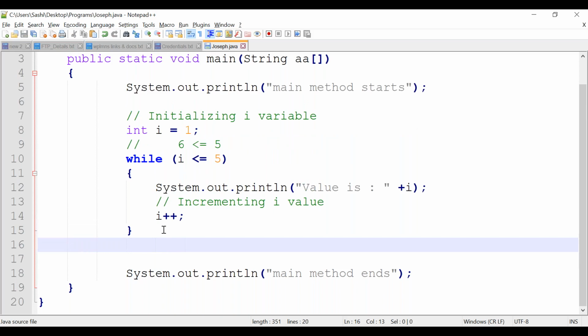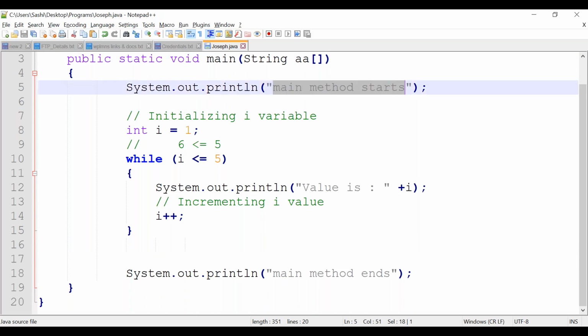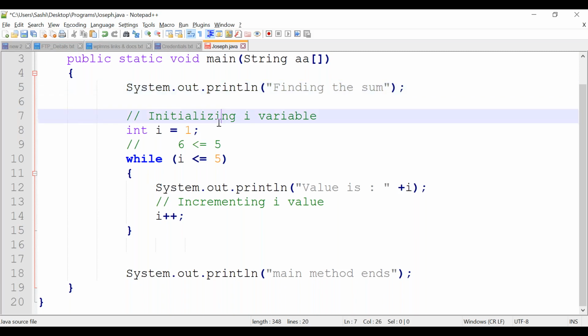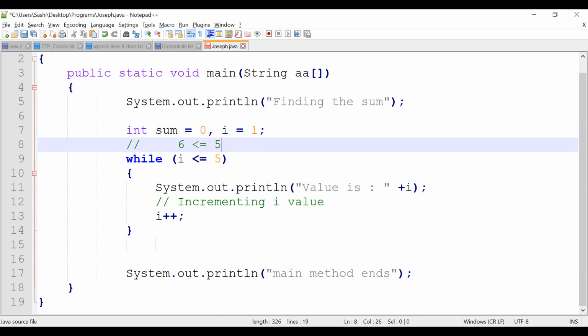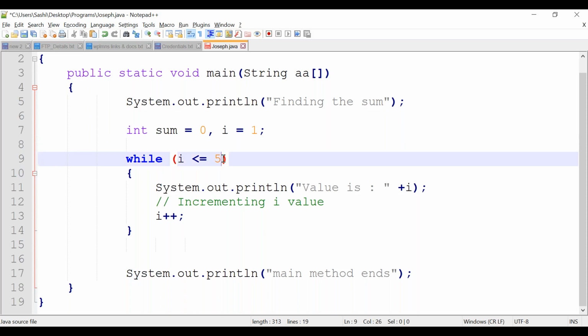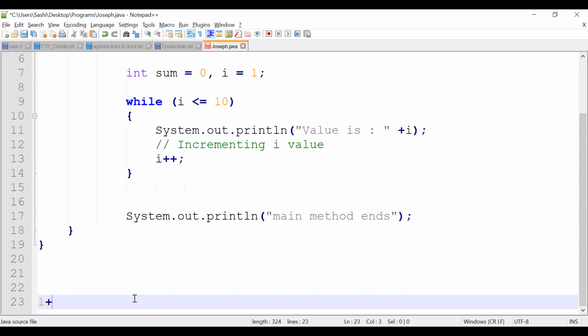We will see how to find the sum. Okay, I want to find the sum. Same class, I'm going to modify for finding the sum. Again I am initializing int i equal to 1, and for finding the sum I am keeping one variable called sum. I want to find the sum of the first 10 numbers, 1 plus 2 plus, go up to 10.